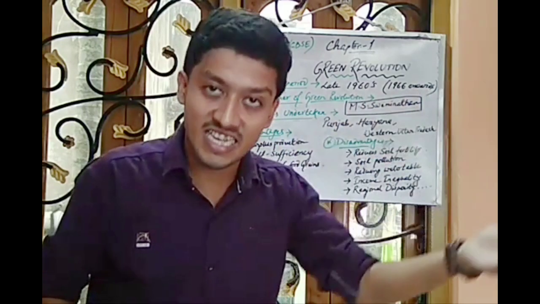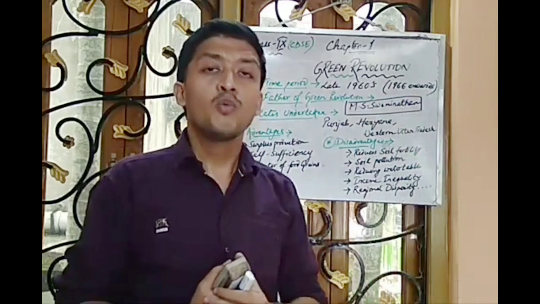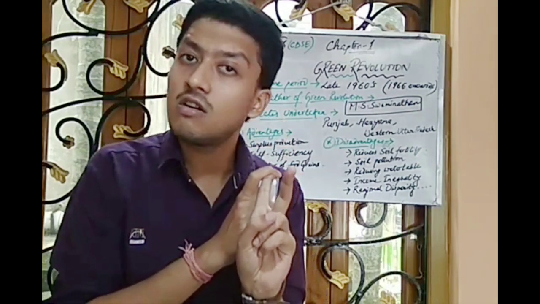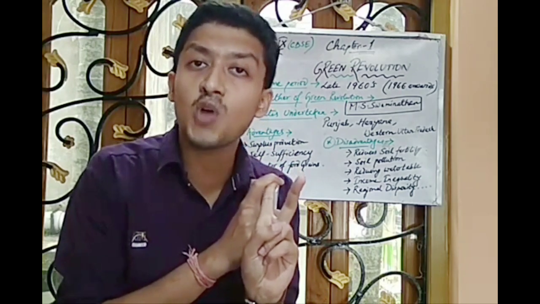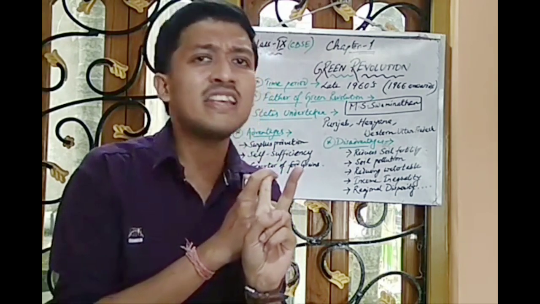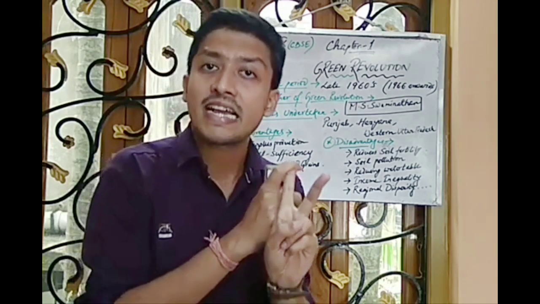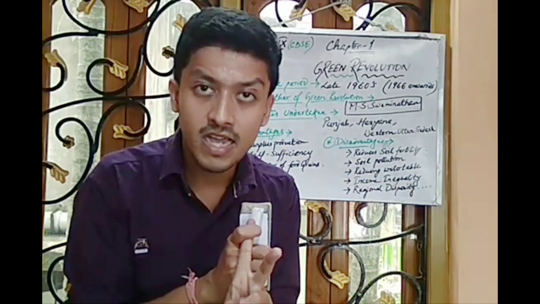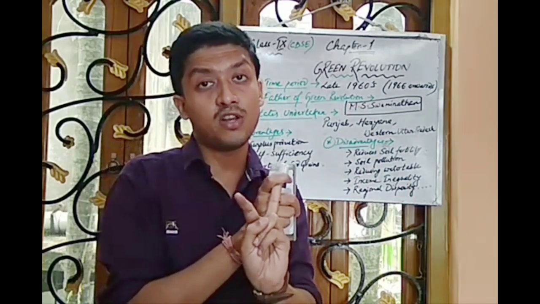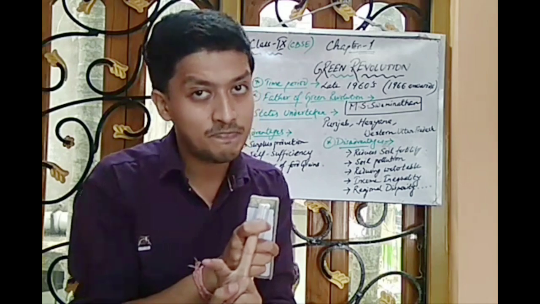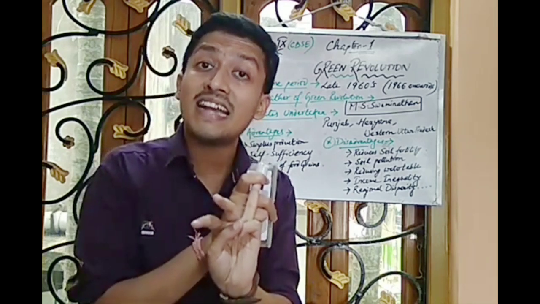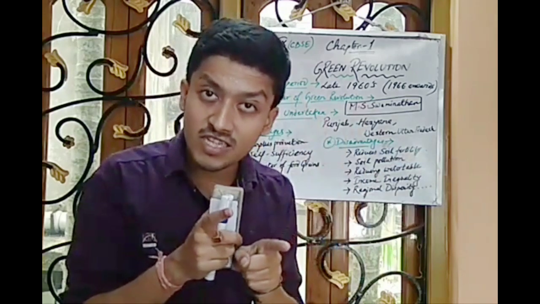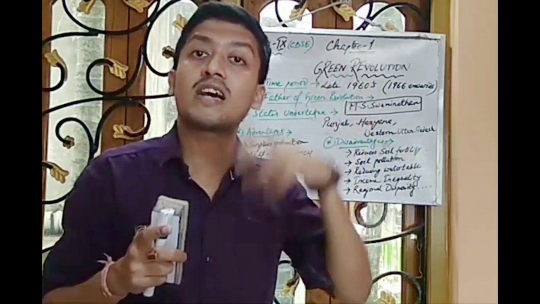Basically, in the late 1960s. Now, we have read two things. Who introduced the term Green Revolution? Norman Borlaug. The Green Revolution was not only what happened in our country. There are many developed and developing countries that have undertaken this agricultural upliftment with high-yielding variety of seeds. In India, the founding father of the Green Revolution was M.S. Swaminathan. We have understood the time period, the 1960s onwards, was considered the time when the Green Revolution was undertaken.